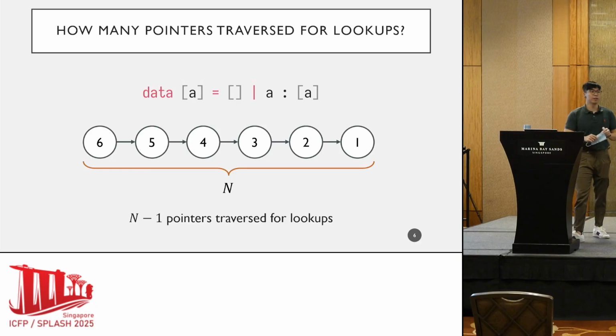However, we know that a singly linked list, to perform a lookup or accessing a random element in the list, requires traversing up to n-1 pointers. And that is not so nice, right?